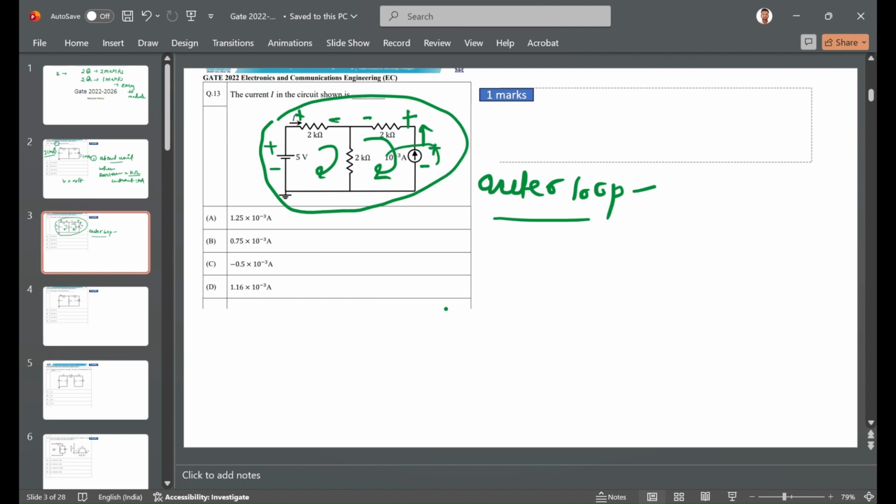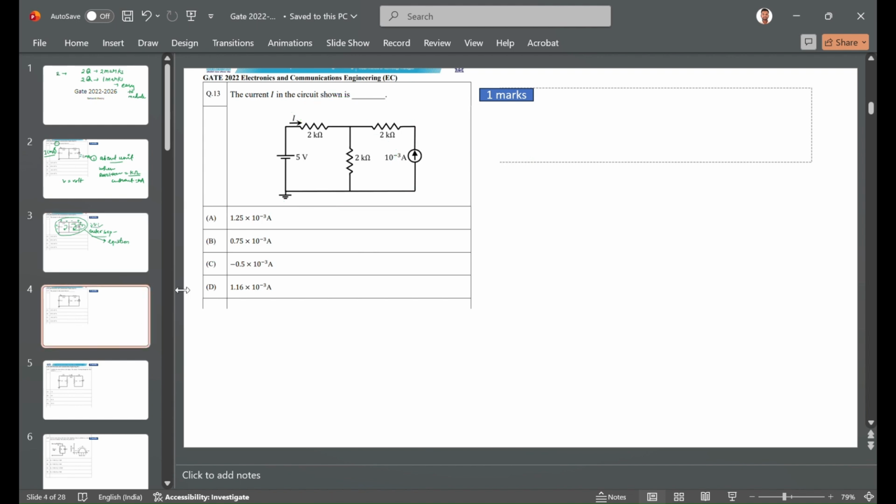Here you don't know the voltage drop across the current source. So whenever you find such an element where you don't know the drop, then don't follow that loop, because it will create more equations or more unknowns. Because here you have to assume some voltage across the current source, and then proceed. If you proceed with this, it will take lots of time to solve one more extra variable. So you have to understand this point. And if we talk about the second loop, that is this one.